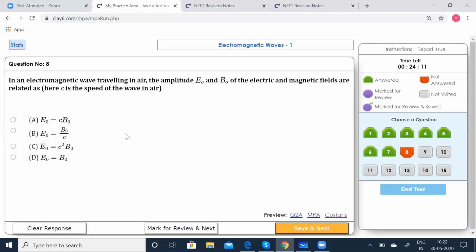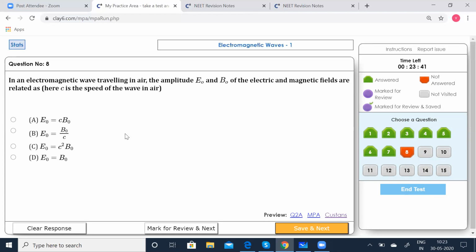Now coming to the 8th one. In an electromagnetic wave traveling in air, the amplitudes E0 and B0 of the electric and magnetic fields are related as, c is the speed of wave in air, he says. So which option is going to be correct? E0 is equal to C B0. E0 is equal to B0 by C. E0 is equal to C squared B0. E0 is equal to B0. Which option is going to be correct?